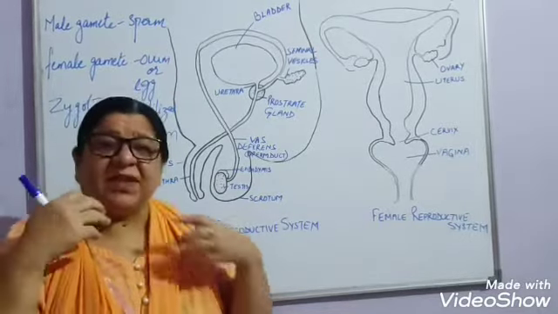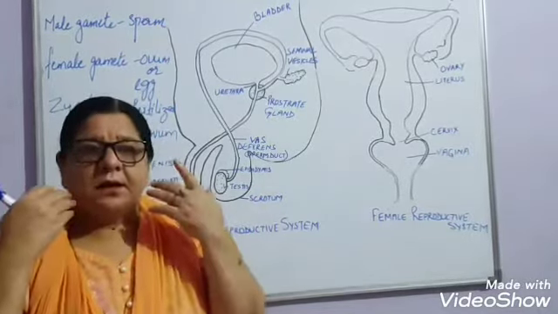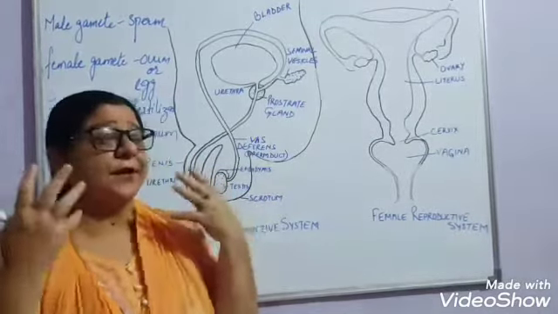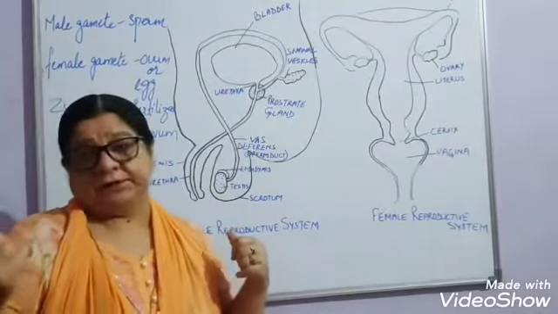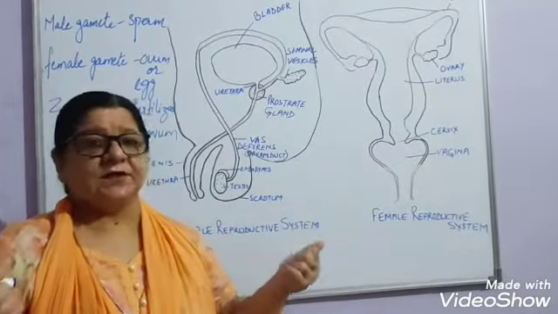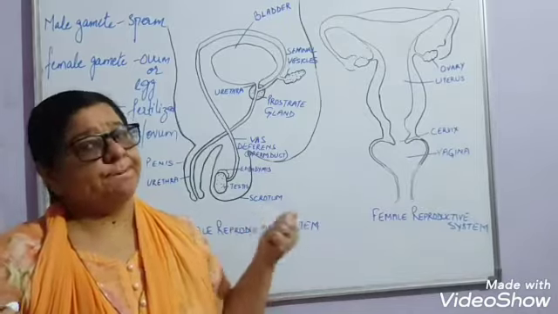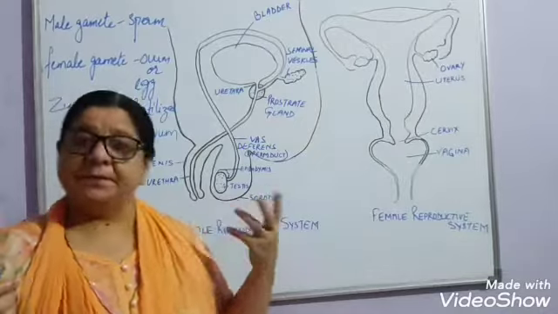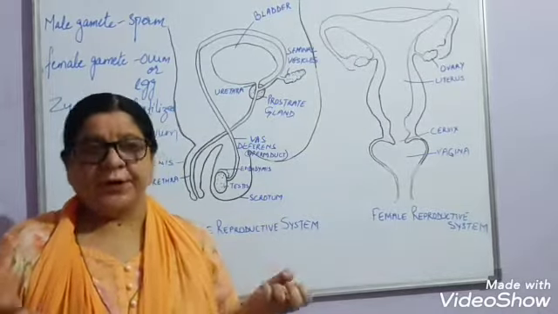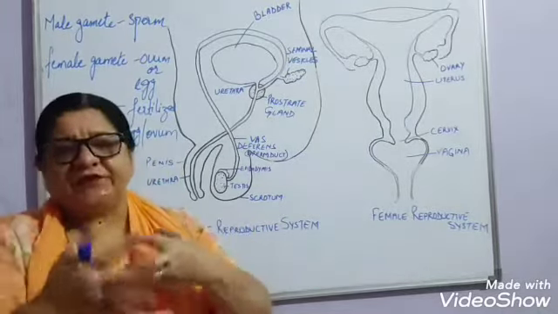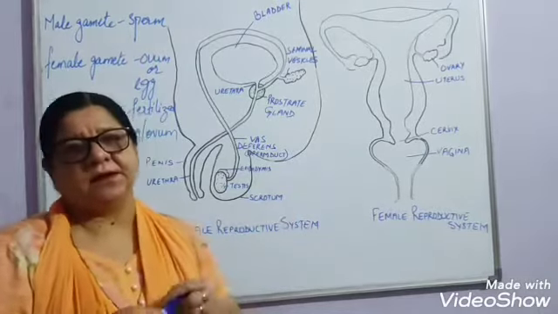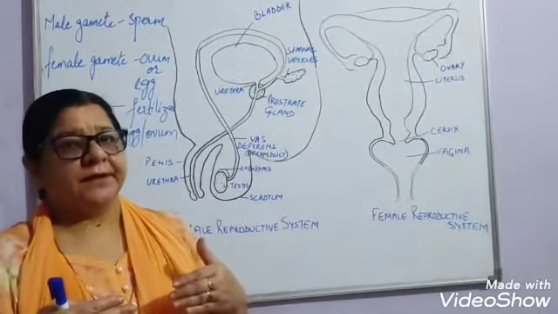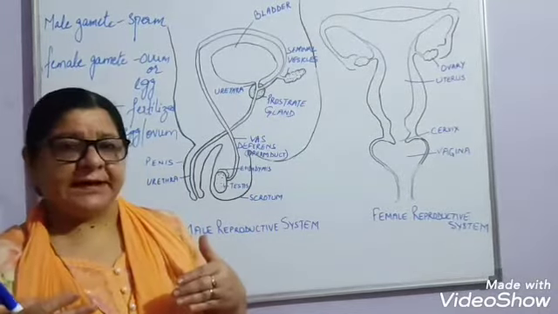Then in males, the voice starts cracking, and beard or mustaches start appearing, that is small hairs start appearing on the face, in the armpits, in the genital area. In the same way in females also, in the armpits and the genital area, the hair starts growing. Then in females, the breasts start growing. So these are some of the changes. Then menstruation starts in the girls. These are certain changes that appear at the adolescent age, right?